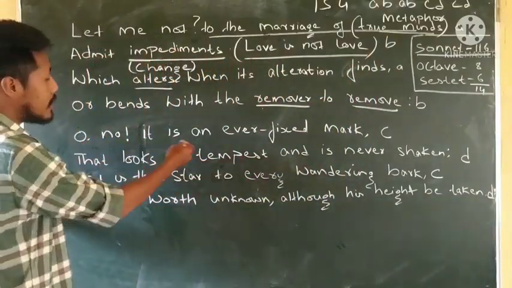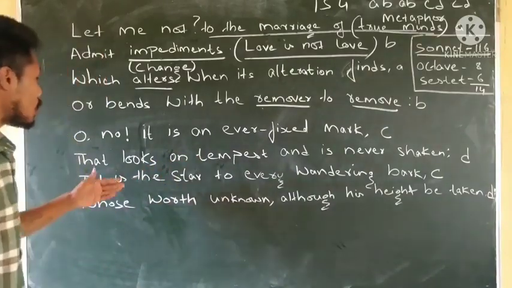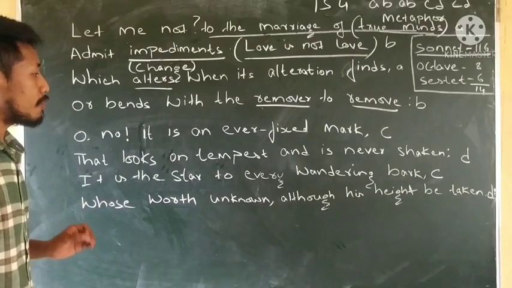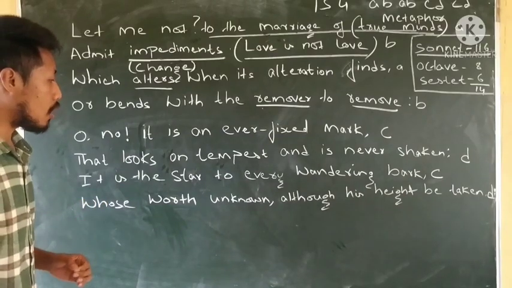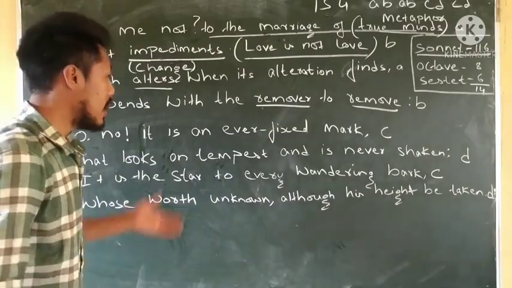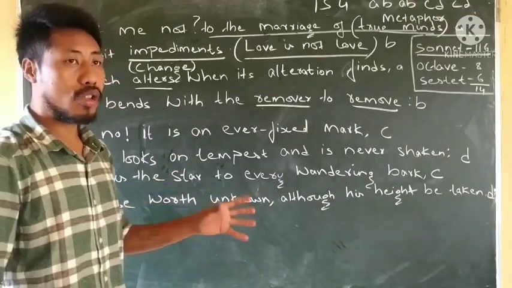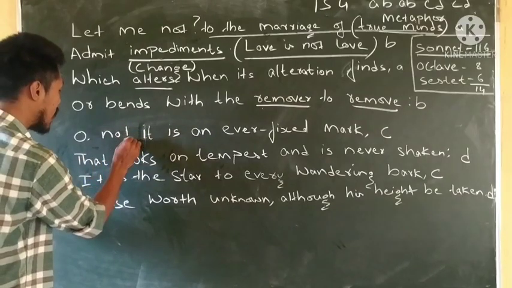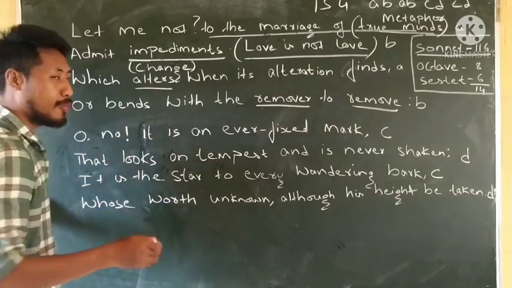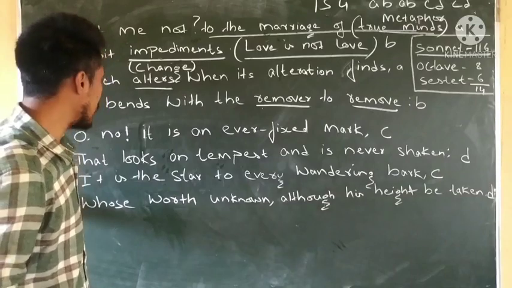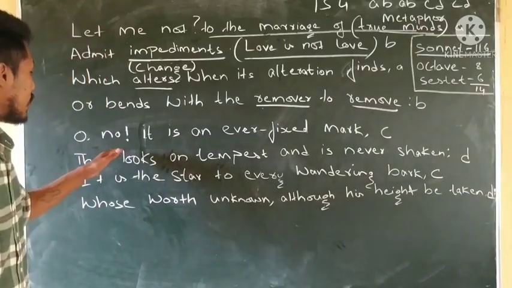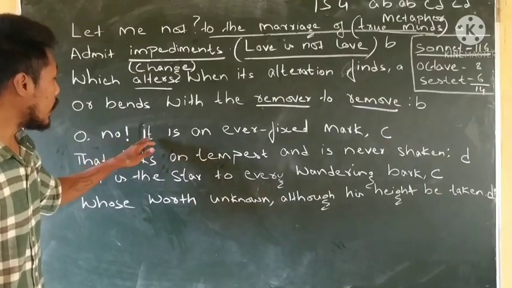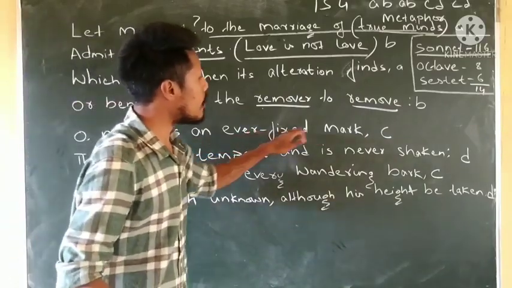Oh no, it is an ever fixed mark that looks on tempests and is never shaken. It is the star to every wandering bark, whose worth's unknown, although his height be taken. Now in the second stanza, there is a certain change of tone, which we can find in the "oh no" and even the exclamation mark. Certain expressions of feelings and emotions could be seen here. He is saying "oh no", there is a surprise.